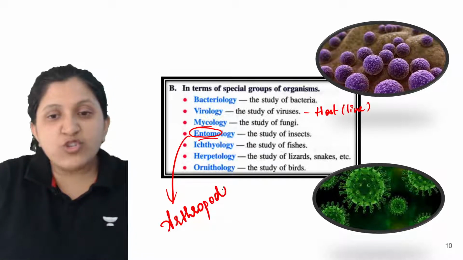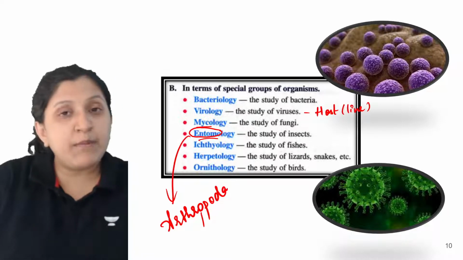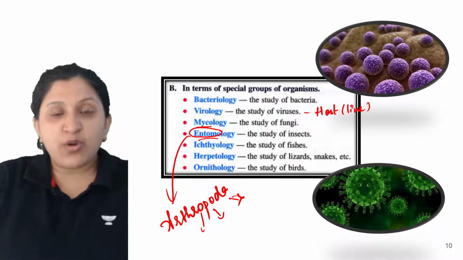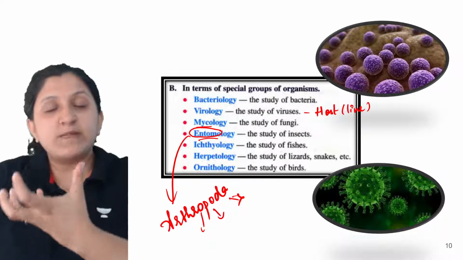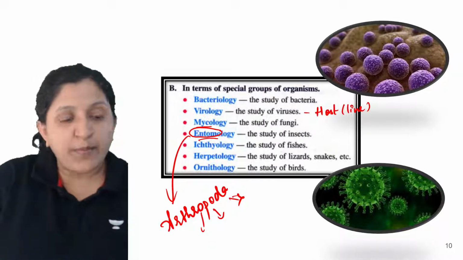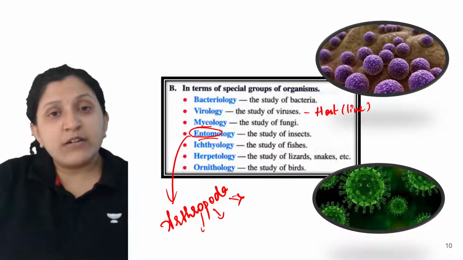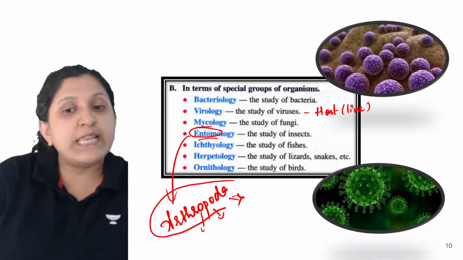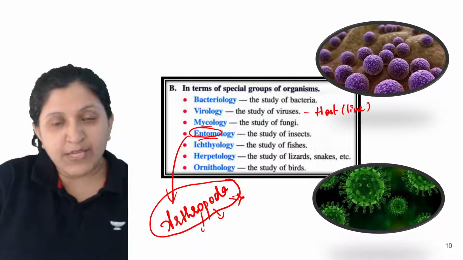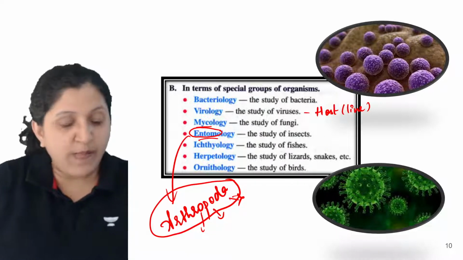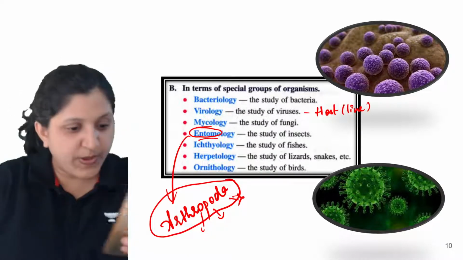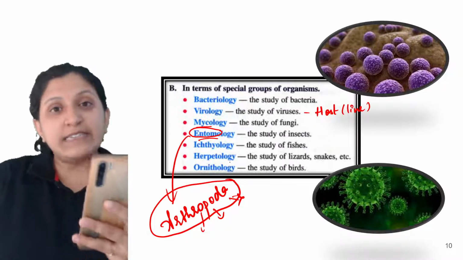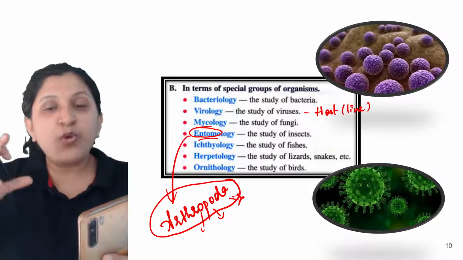In them you will see different categories. There is arachnida, under which comes the spider, and scorpion can be there. Different insects you will see, which are basically joint legged animals, which we call arthropoda. Why is fungus called fungi? Fungus is singular, fungi is plural.